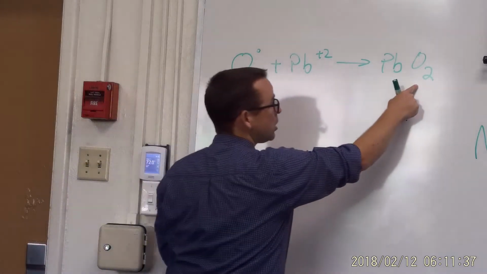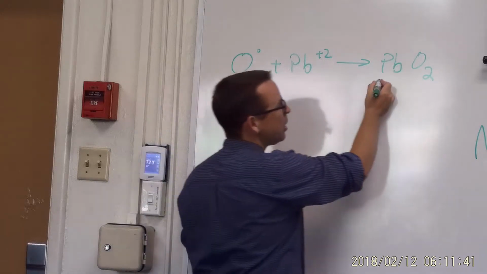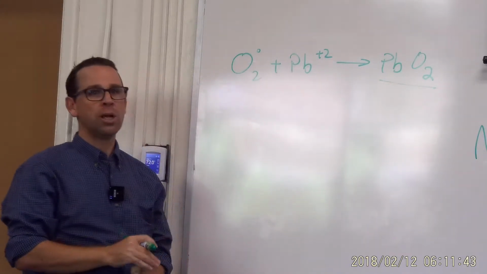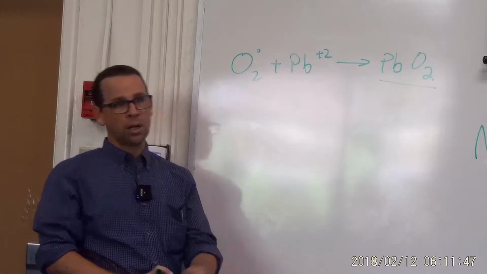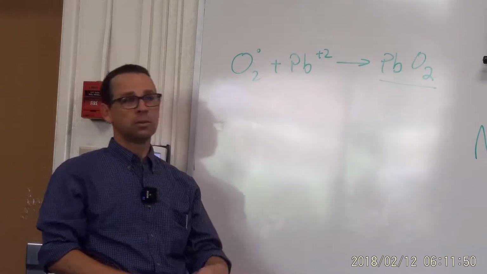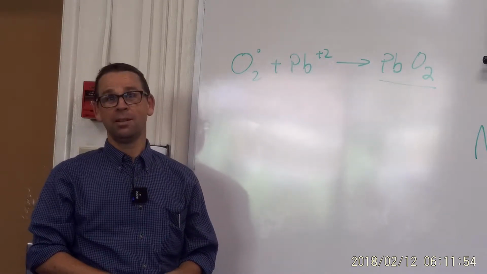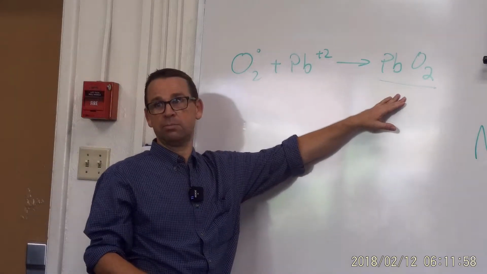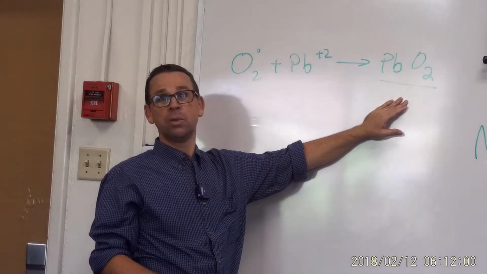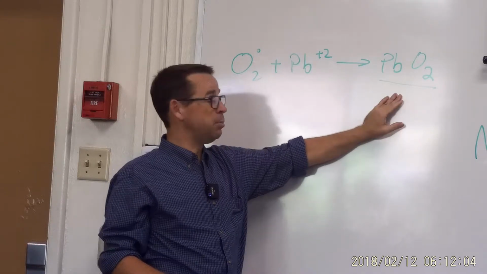What's the charge on the oxygen over here? What kind of compound is that? Molecular, ionic? It's ionic. How can we tell? Has a metal in it. Very good. What is the name of this compound? That's lead. Pb is lead.